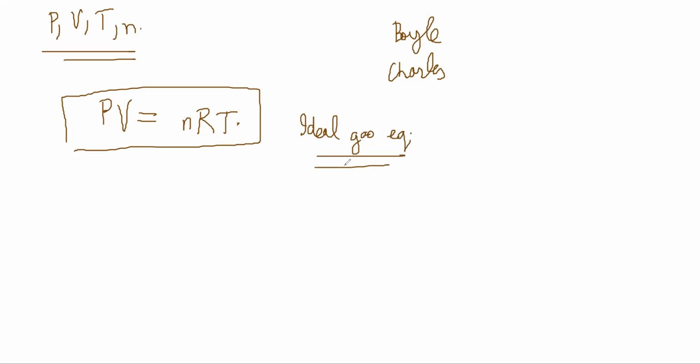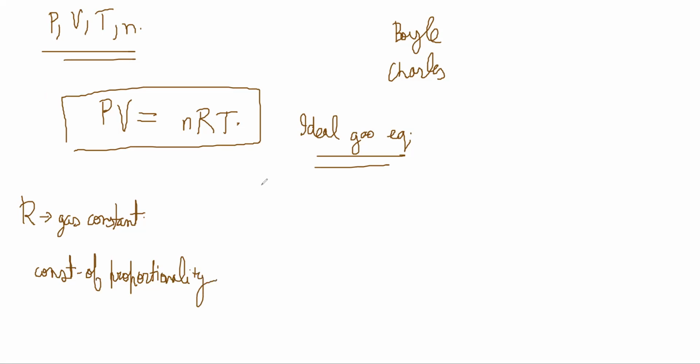Ideal gas equation. Now here, R is the thing that is unknown. R is called the gas constant. This is the constant of proportionality that comes when you do these experiments. Okay, so PV is equal to nRT.